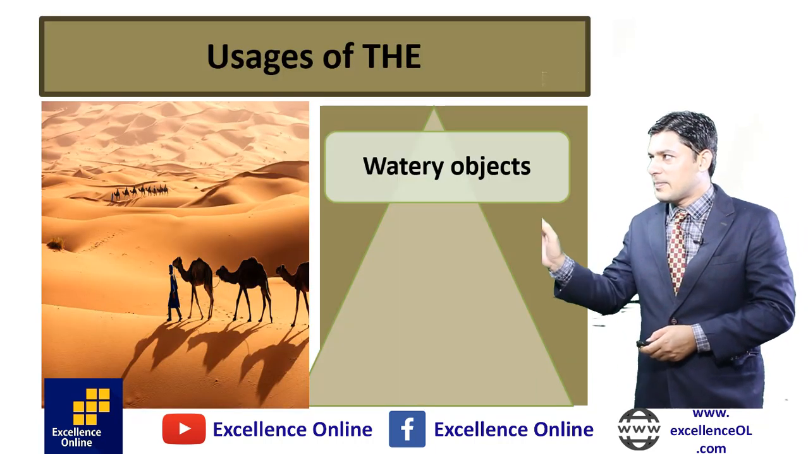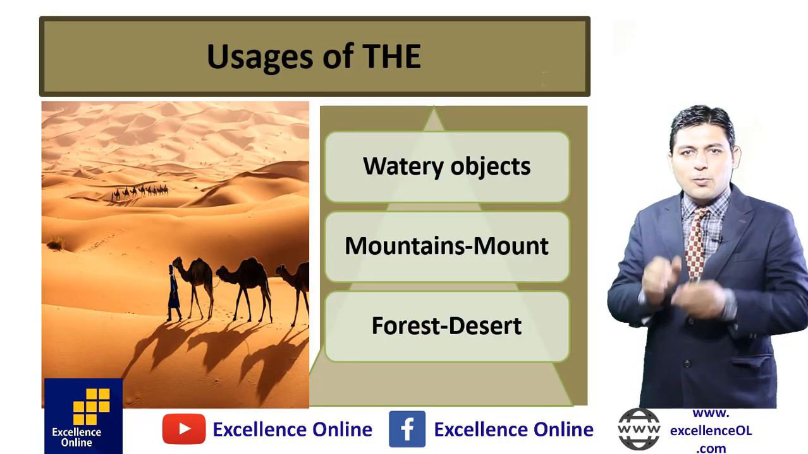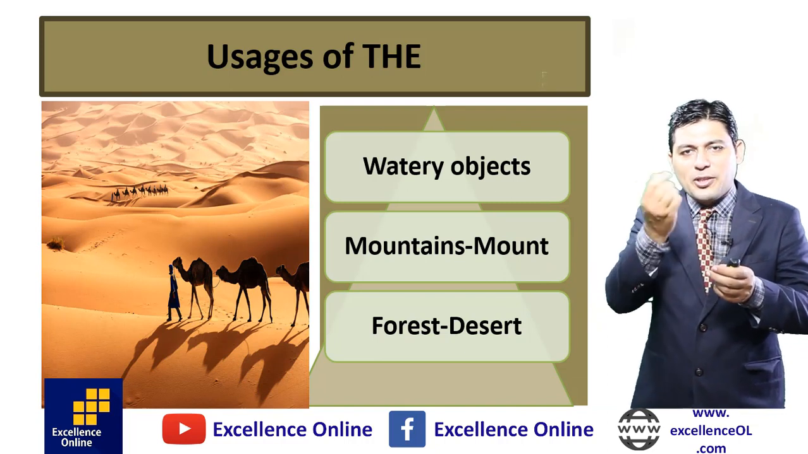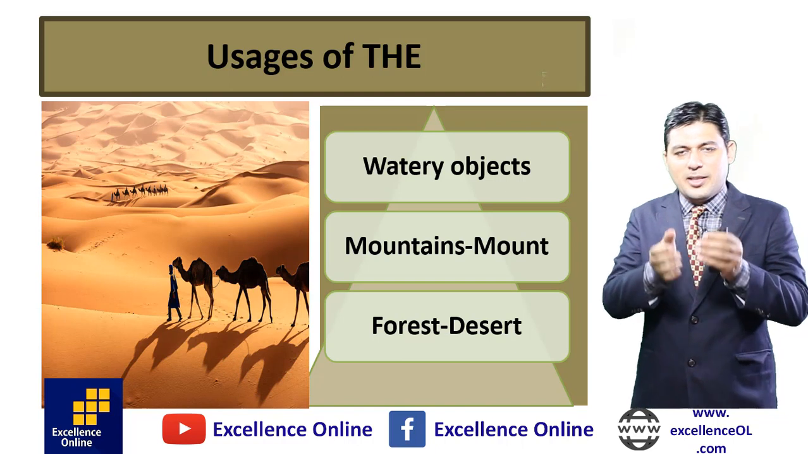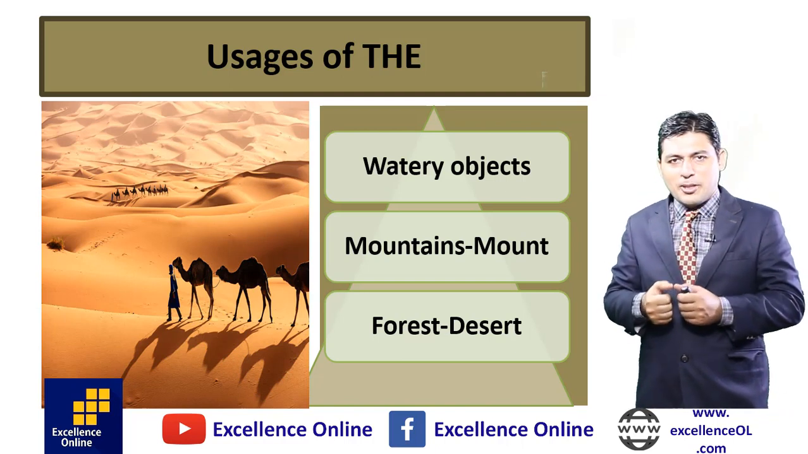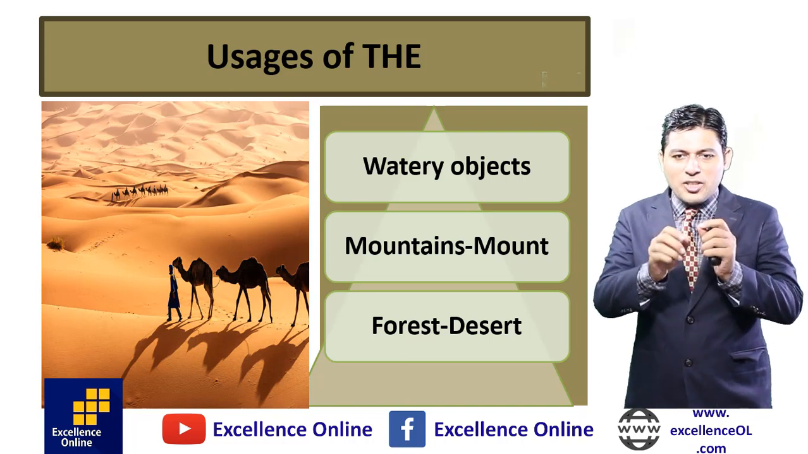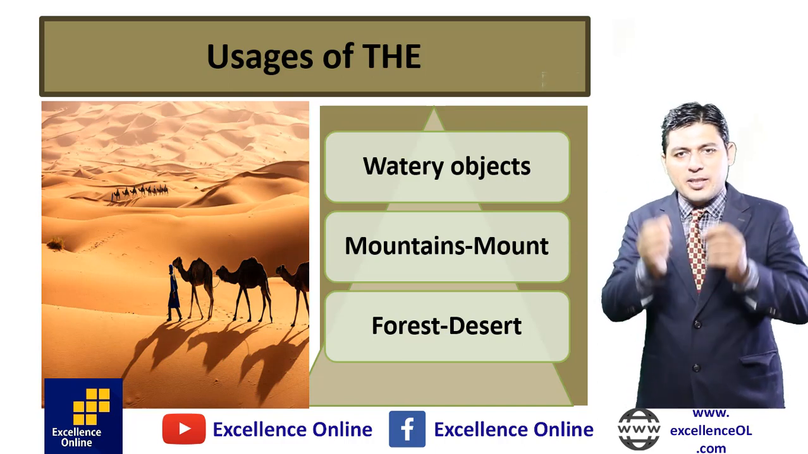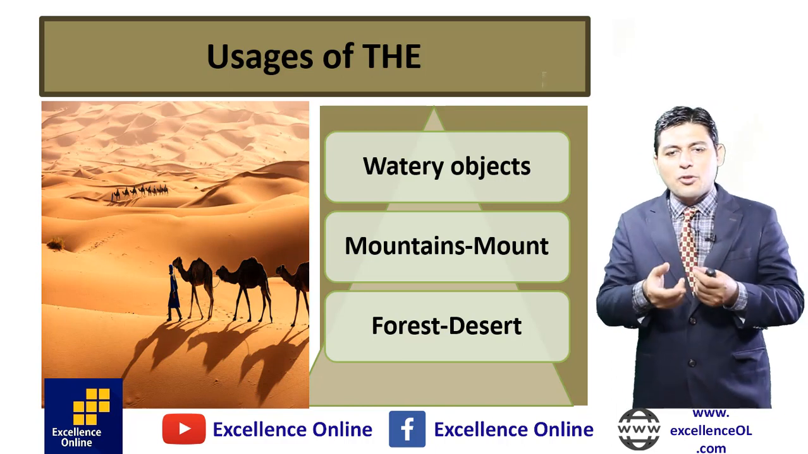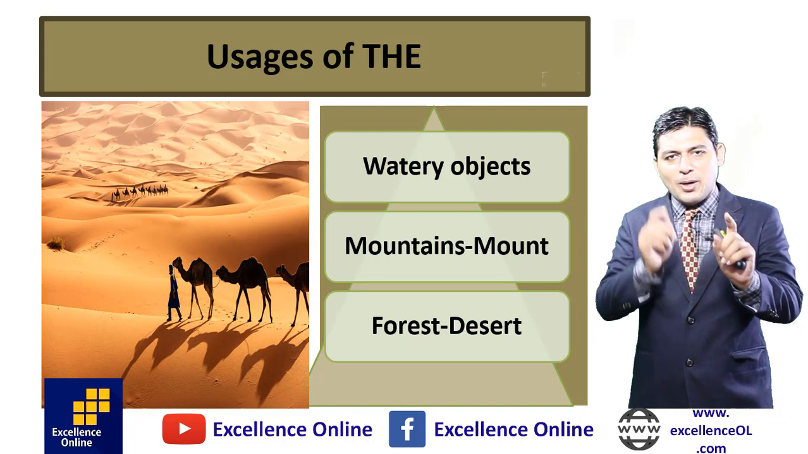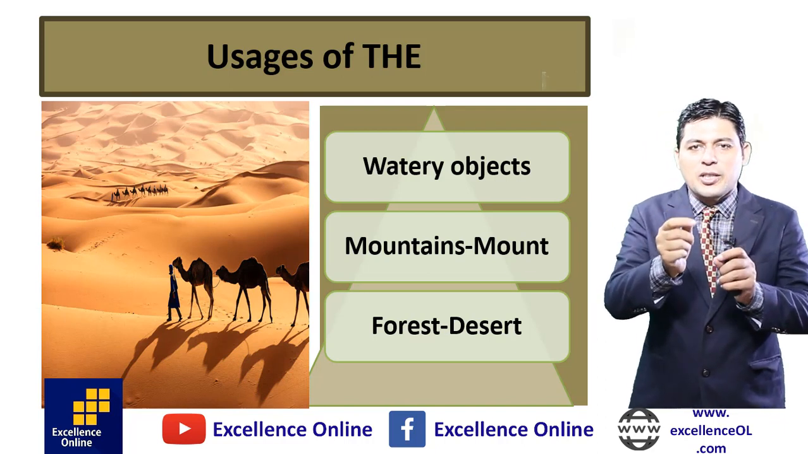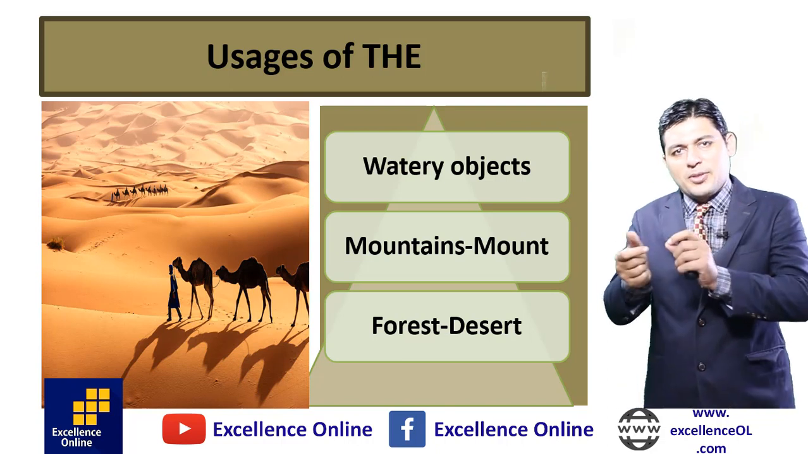Second, we have got watery objects, whether it's a sea, ocean, peninsula, lake, waterfall, river, we use the. Second, we have got mountains, but not mount. Mountains means we have series, ranges, Karakoram, Himalayas, these are mountains. Mount means there is only one mount, Mount Arafat, Mount Everest, both are mounts. We use the with mountains rather than mount.